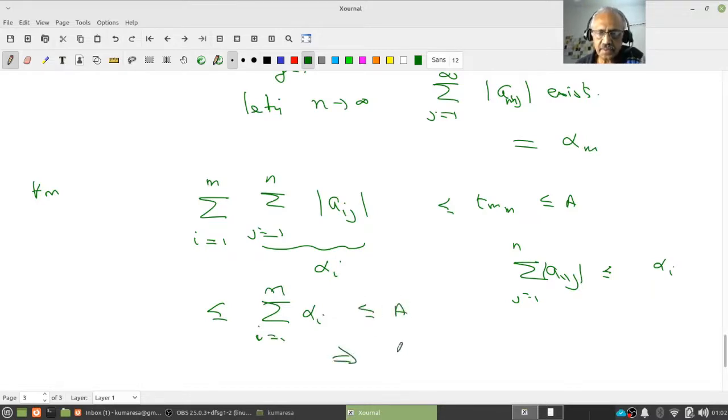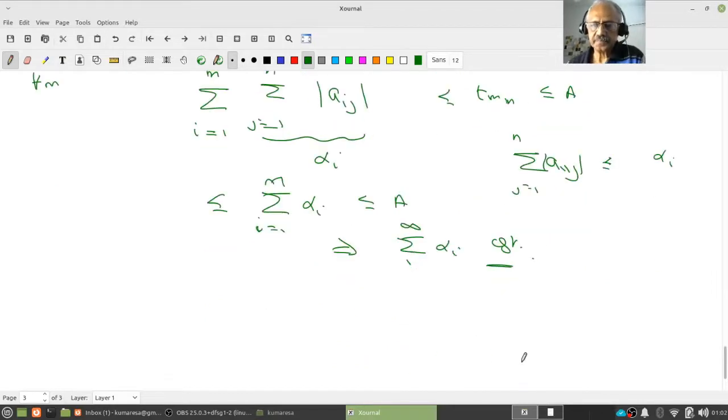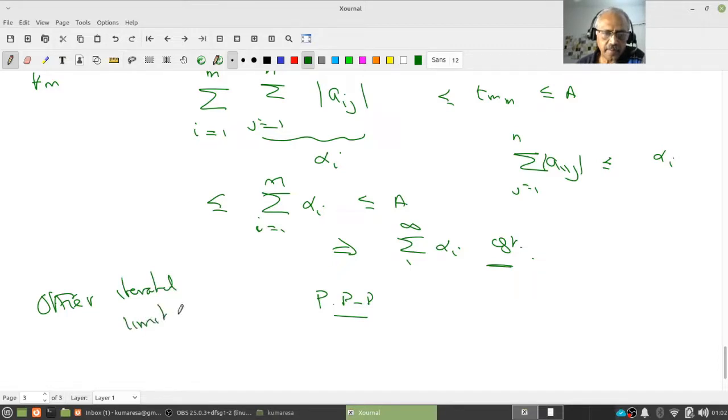This means the summation of alpha_i from 1 to infinity converges. Pause, review, proceed. The other iterated limit is similarly proved.